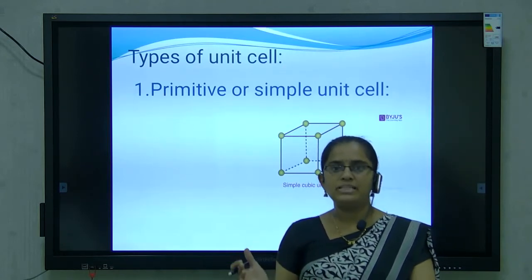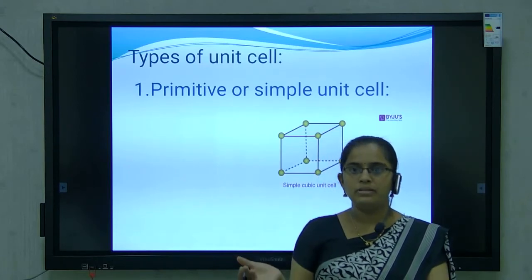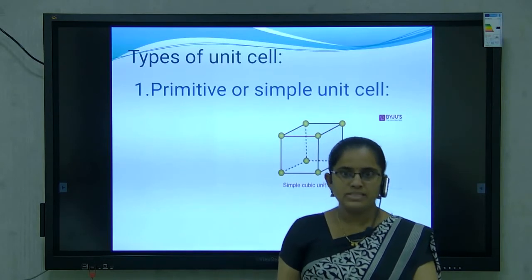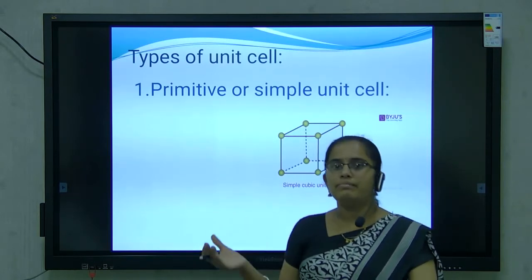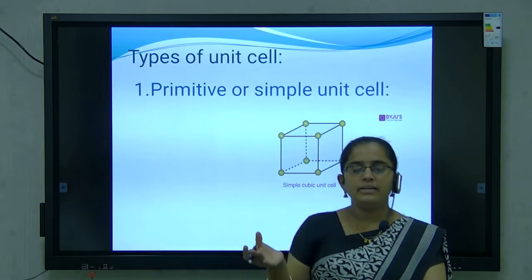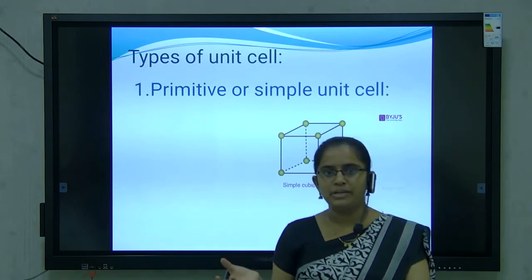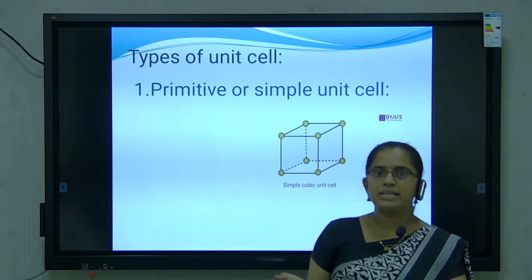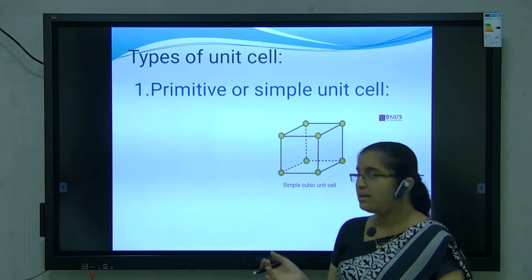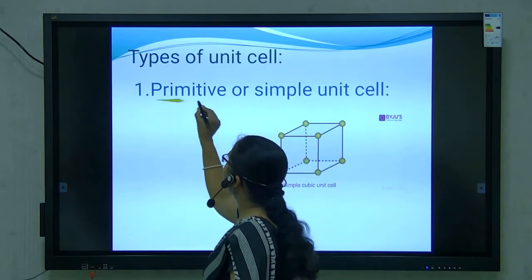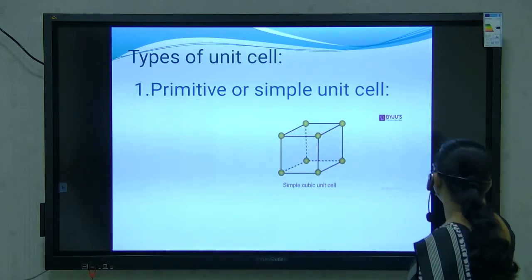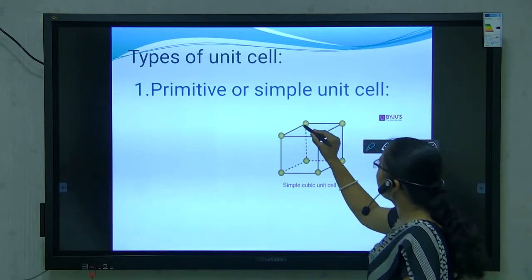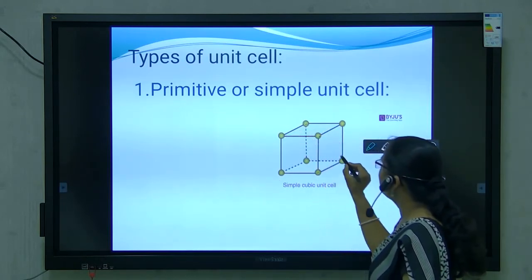Another type is the non-primitive unit cell. In a non-primitive unit cell, atoms, ions or molecules are present at the corners as well as other parts of the unit cell. Here we discuss three different non-primitive unit cells: body-centered, face-centered and base-centered unit cells. First is the primitive unit cell. In a primitive or simple unit cell, the atoms or ions are present at the corners only.